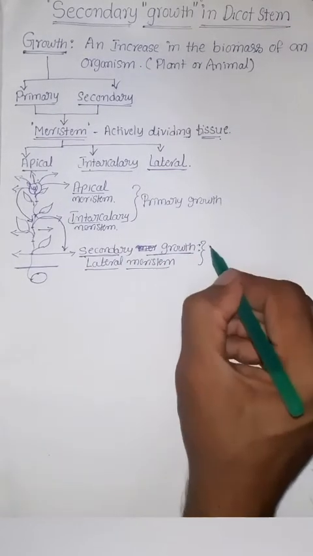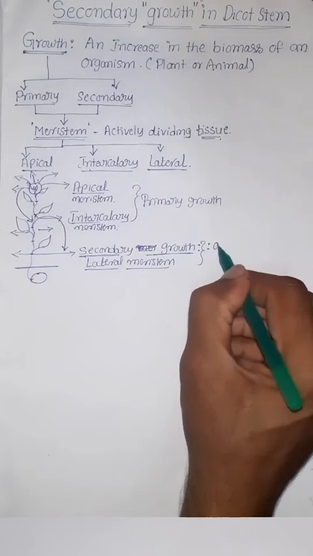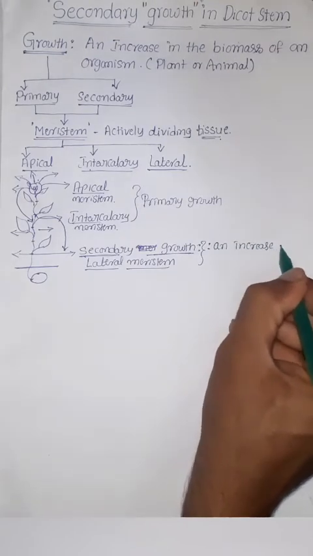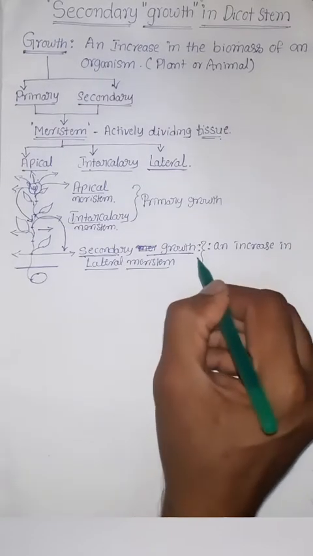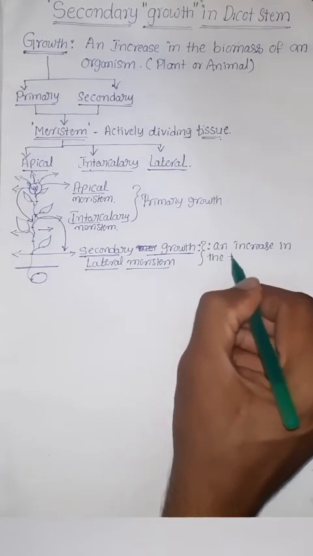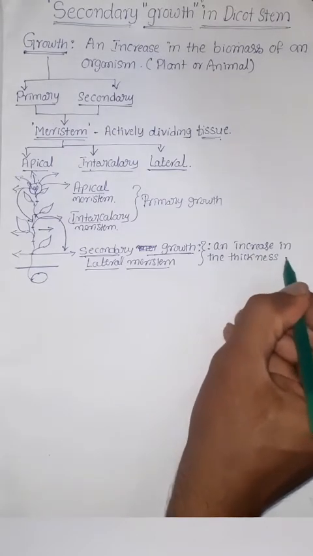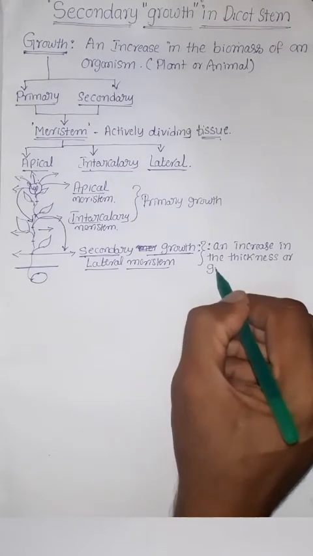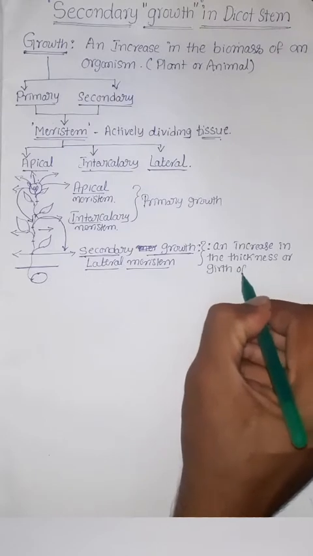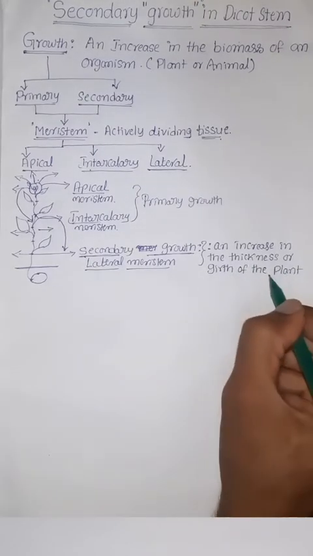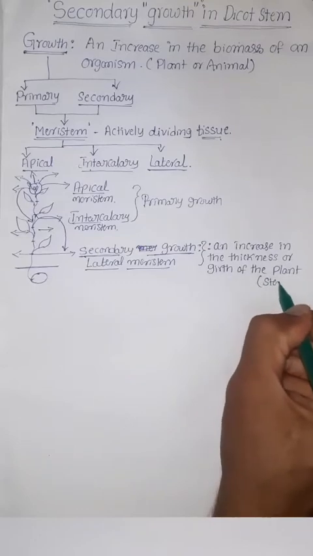What is secondary growth? It is an increase in the thickness or girth of the plant or stem.